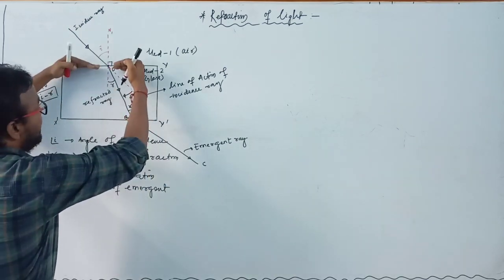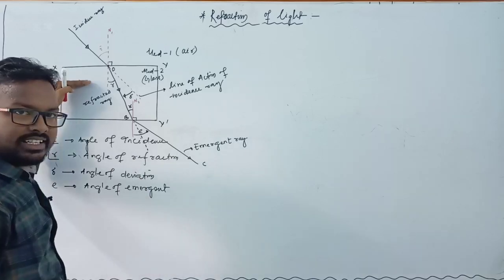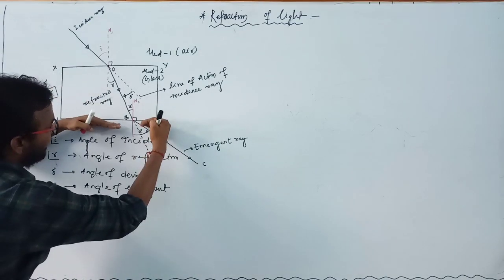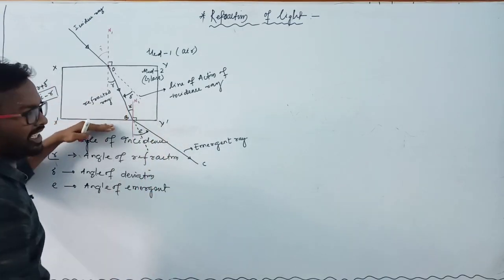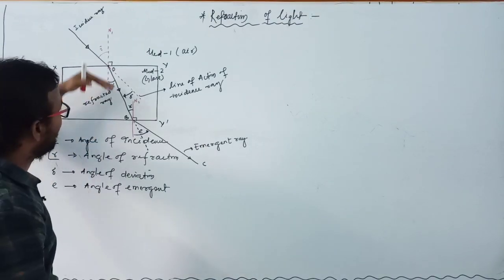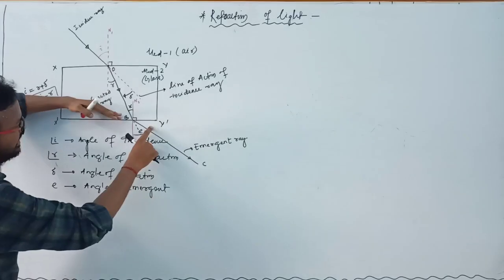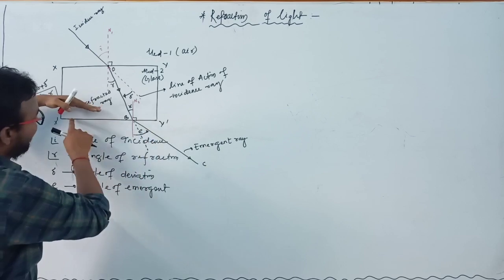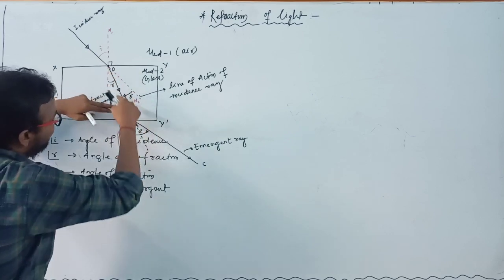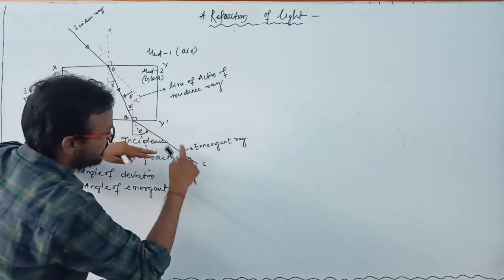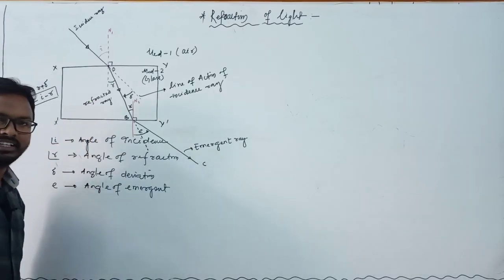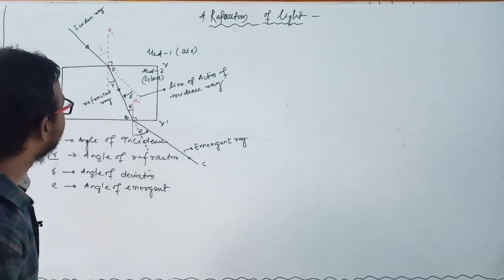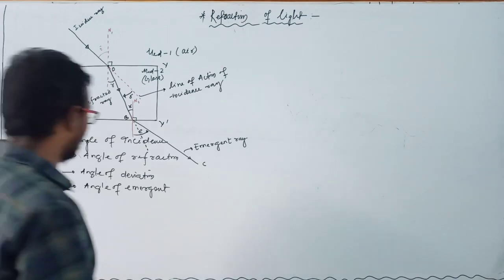For this interface, i is the angle of incidence. For the second interface, here r is the angle of incidence, because for the second refracting surface, this ray is the incident ray and this ray is known as the refracted ray. Clear? Okay, this is known as the refraction case.